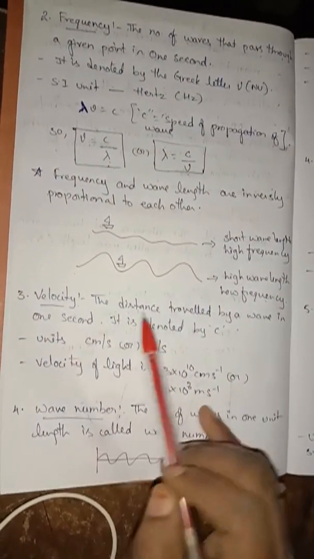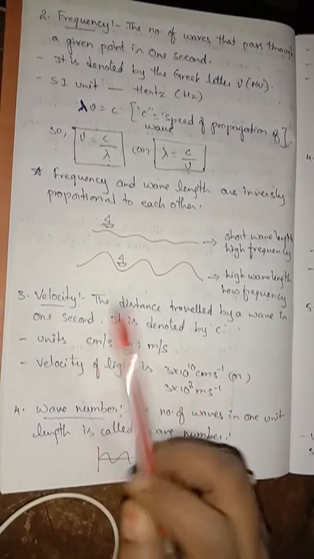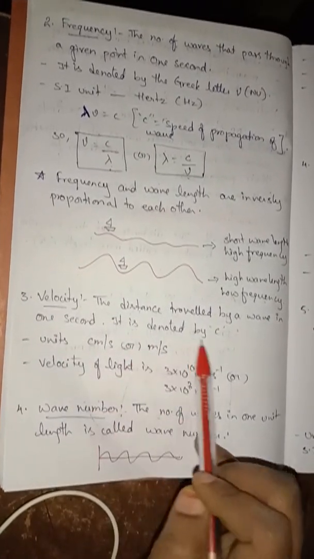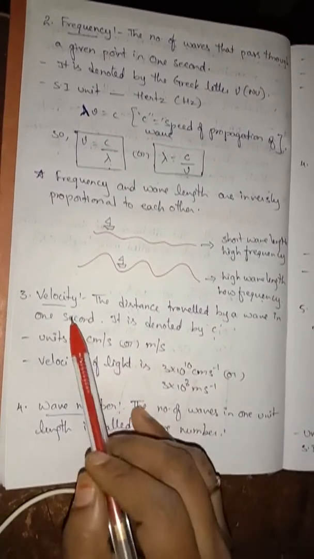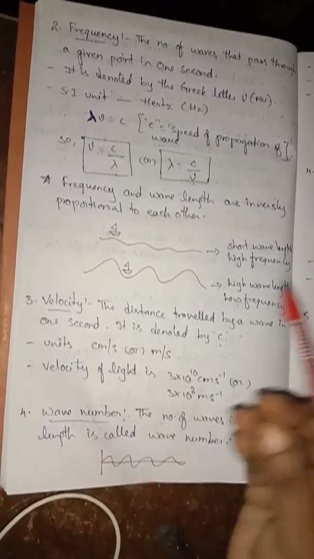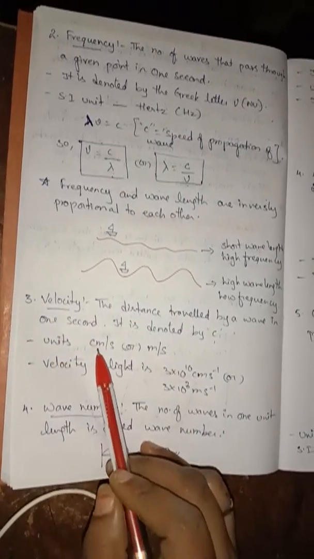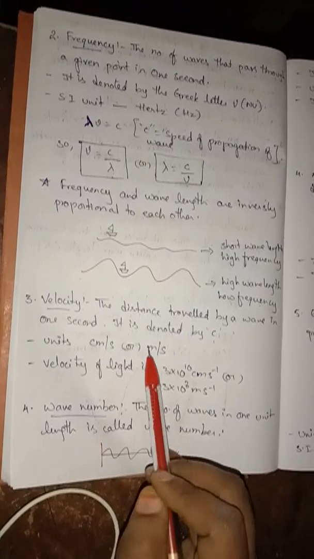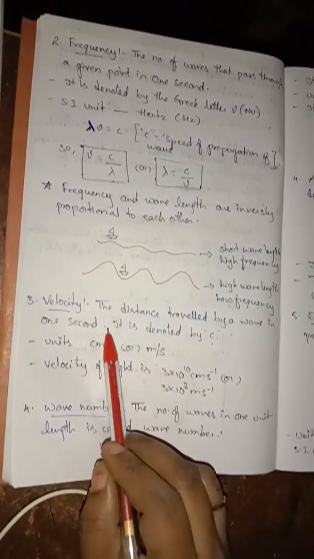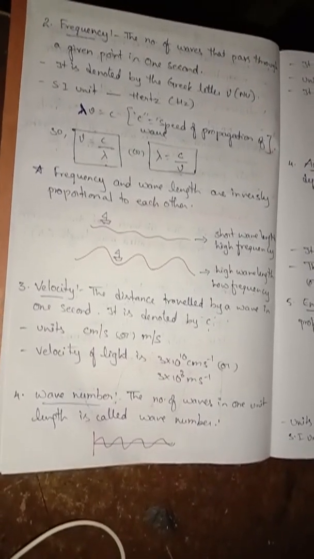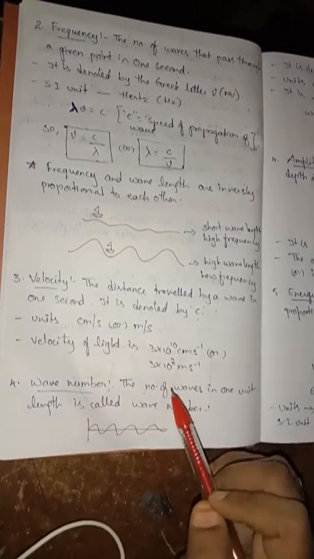Next comes velocity. What do you mean by velocity? The distance traveled by a wave in 1 second is called its velocity, and it is denoted by the letter C. The distance may be in meters or centimeters, and the time is 1 second, so the units will be centimeter per second or meter per second, which you can write as centimeter second inverse or meter second inverse. What is the velocity of light? Velocity of light equals 3 into 10 to the power 10 centimeter second inverse or 3 into 10 to the power 8 meter second inverse.